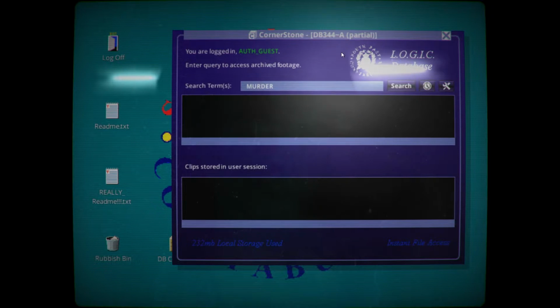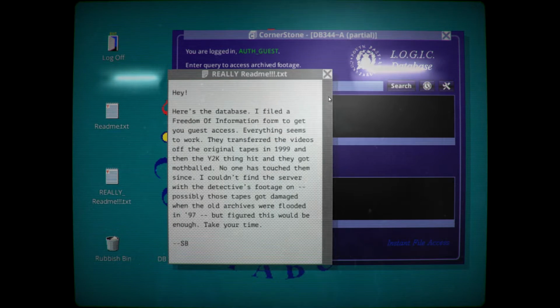Alright, so that's from the police. Man, that's a lot to take in. So, from what I gathered from that is that we can pretty much type in any search term and it will retrieve footage if the person we're looking into ever said that. Maybe we've got a really readme here too, so let's see what this one is.